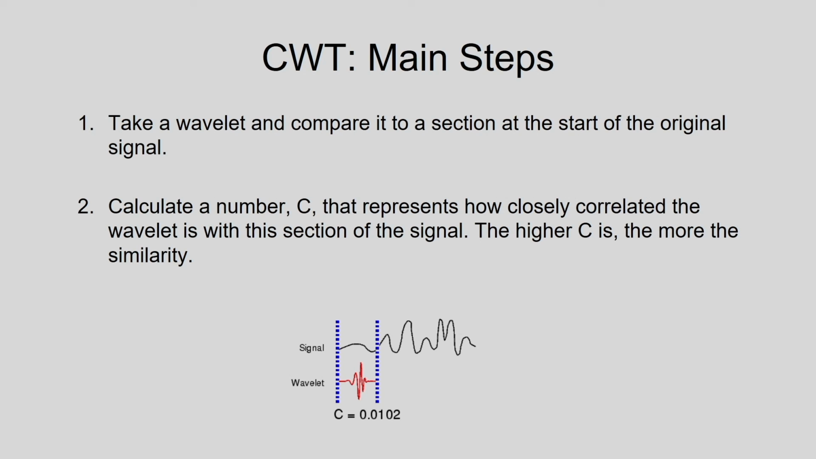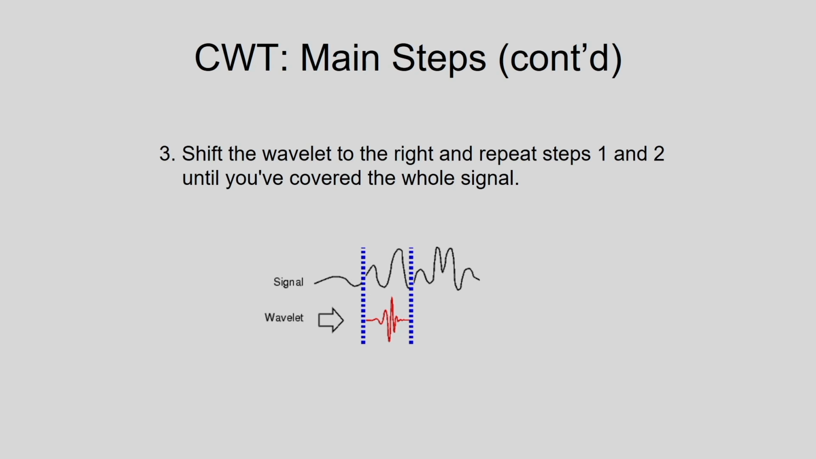For CWT, what are the main steps? Take a wavelet and compare it to the section at the start of the original signal. I am considering one wavelet and one section of the signal. Calculate a number C that represents how closely correlated the wavelet is with the section of the signal. The higher C is, the more the similarity. After this, shift the wavelet to the right and repeat steps 1 and 2 until you have covered the whole signal.